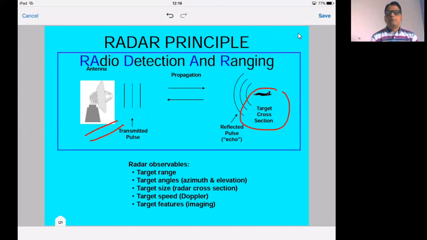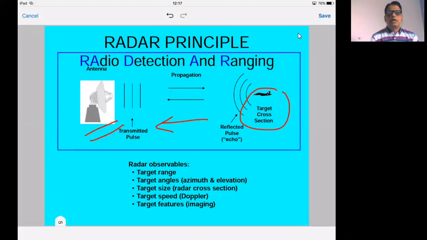This pulse is a microwave pulse. It has a property that it will travel in a straight line. And like that of light rays, this pulse can get reflected back from the surface of the target. So when this pulse strikes the surface of the target, it gets reflected back and comes back to the antenna.